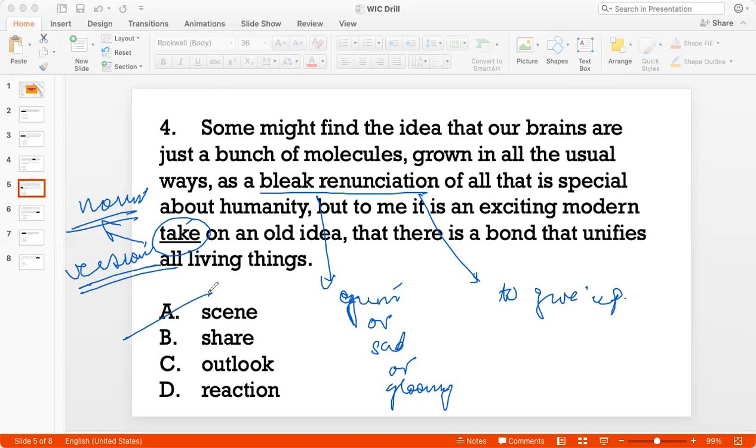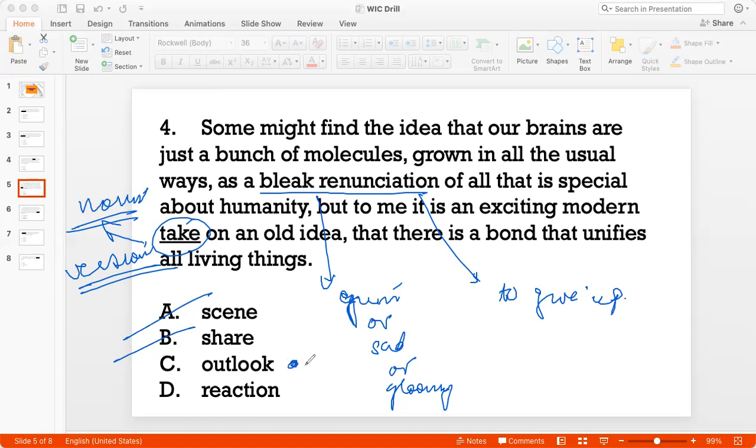Share doesn't really fit the context. I'm not talking about sharing things with other people, etc. Right? I'm talking about a modern version. So B doesn't fit. Okay, outlook is a good option, right? A modern outlook, a modern viewpoint, a modern way of looking at an old idea. Because outlook is a way of looking, a viewpoint. So I'm going to keep this.